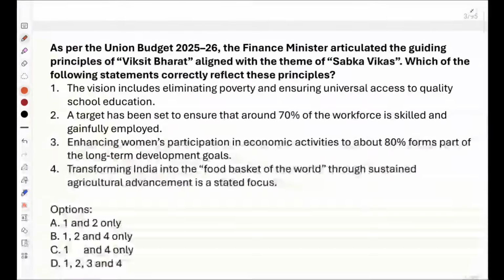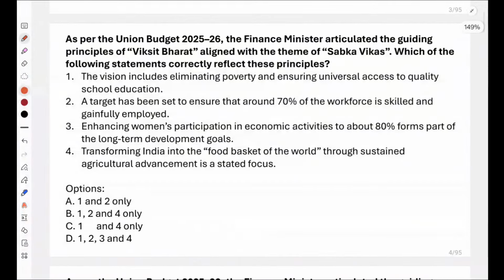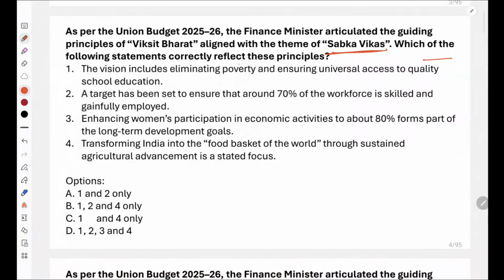Now, please read these four statements that says, as per Union Budget 2025-26, the Finance Minister articulated the guiding principles of Viksit Bharat aligned with the theme of Sabka Vikas. Which of the following statements correctly reflect these principles? First statement says that the vision includes eliminating poverty and ensuring universal access to quality school education.